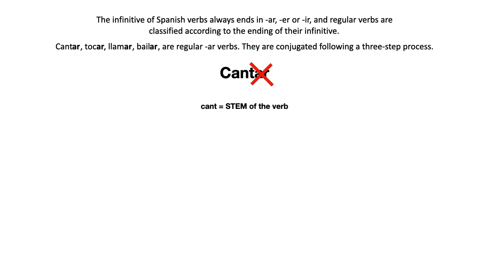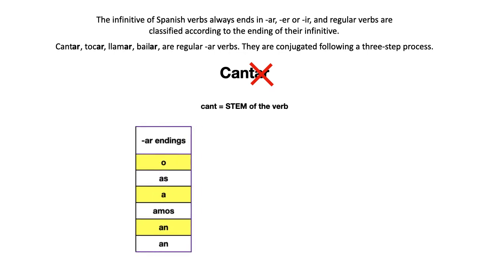The stem of the verb is what we are left with after we get rid of the last two letters of the infinitive, right? So first step, we get rid of those two letters. We are left with the stem, and then we add what we know as the ar endings. The ar endings are o, as, a, amos, an. What do I mean by adding them? Well, let's look at the actual conjugation of cantar, shall we?